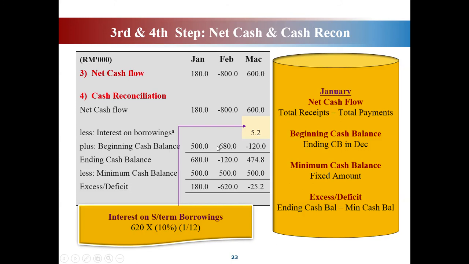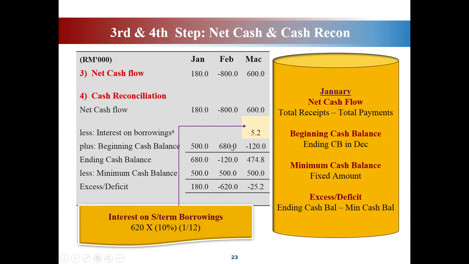So the beginning cash balance for February is 680 ringgit. Okay, but why is the ending cash balance negative? Because you get a net cash flow of negative 800. So negative 800 plus the beginning cash balance 680, your ending cash balance is actually negative 120.